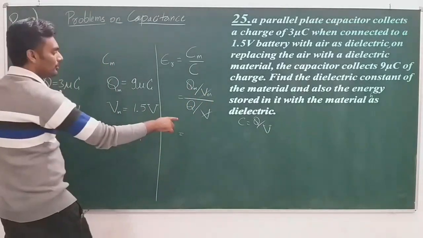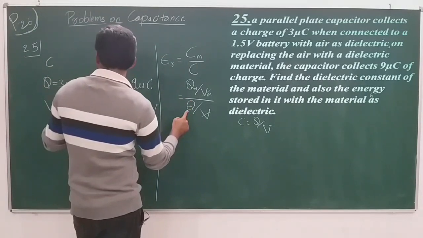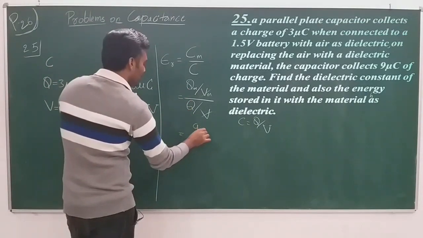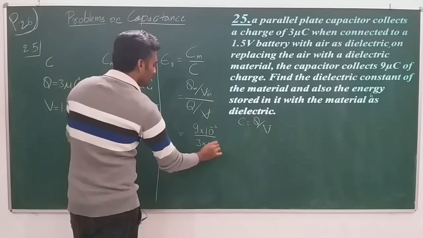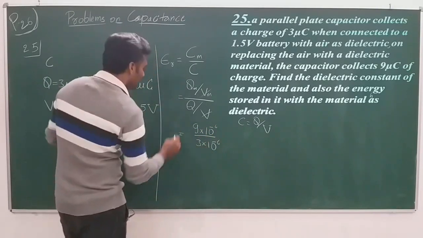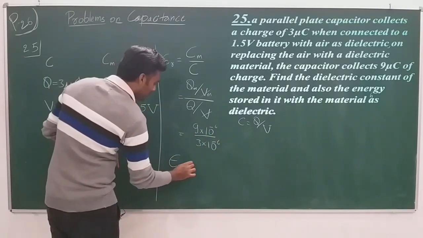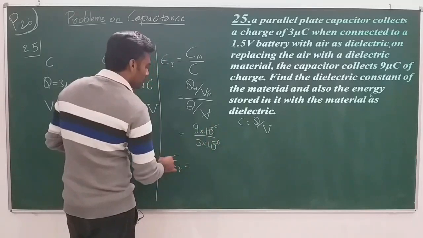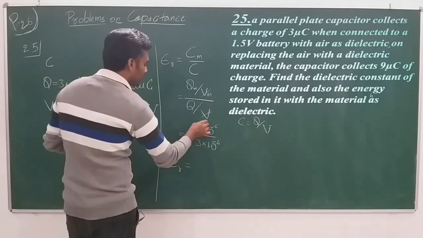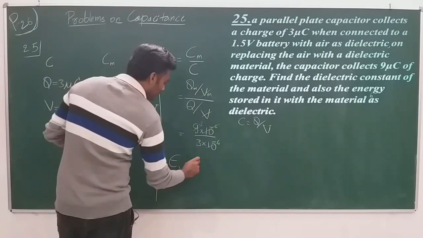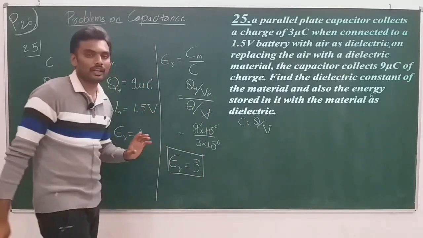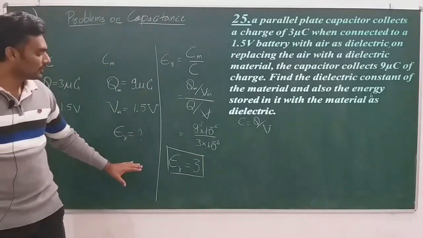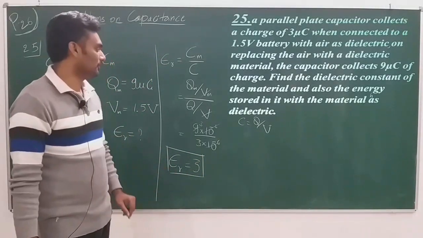Qm by Q is what remains, which is 9 into 10 to the power of minus 6 by 3 into 10 to the power of minus 6. So our epsilon r becomes, 10 to the power of minus 6 cancels, 3 3s are 9. So epsilon r is equal to 3, unitless and dimensionless. So this is the value of epsilon r.